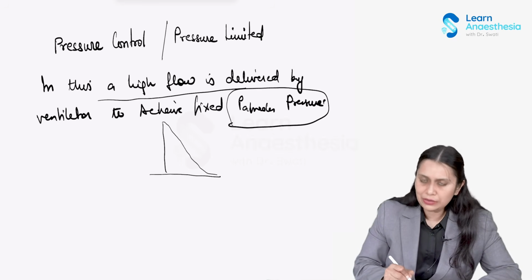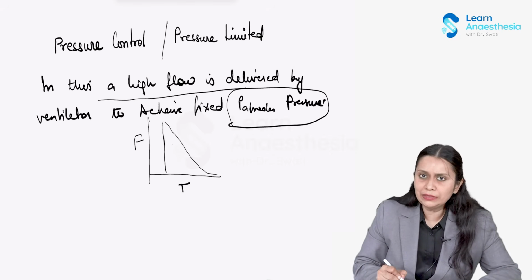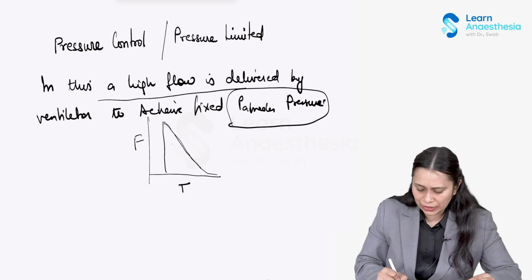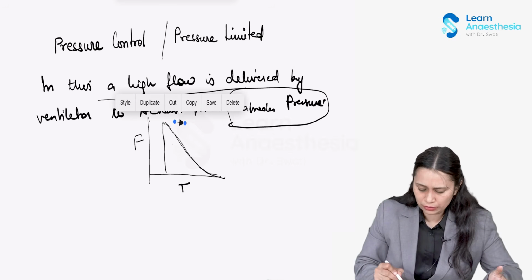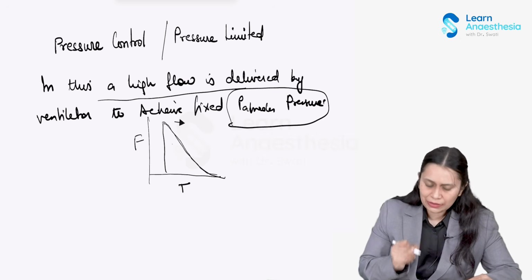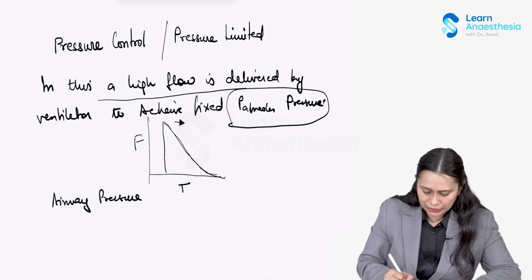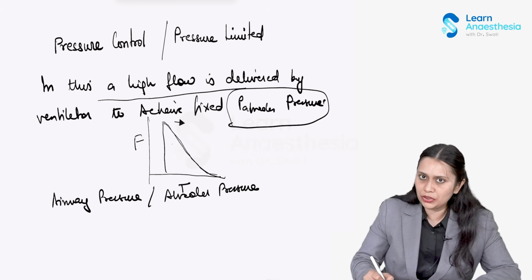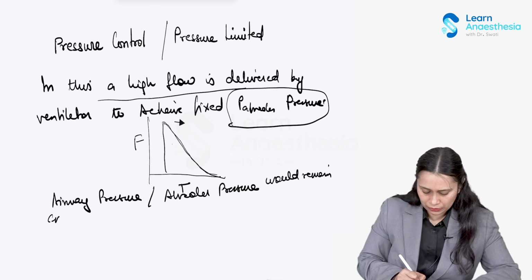right? So this is a flow time graph of pressure control ventilation. Within this, the tidal volume has to be delivered. So a fixed pressure, and within this the tidal volume has to be delivered. The high flow is delivered. Got my point? So in this, what will happen? The airway pressure, or let's say the alveolar pressure, would remain constant.